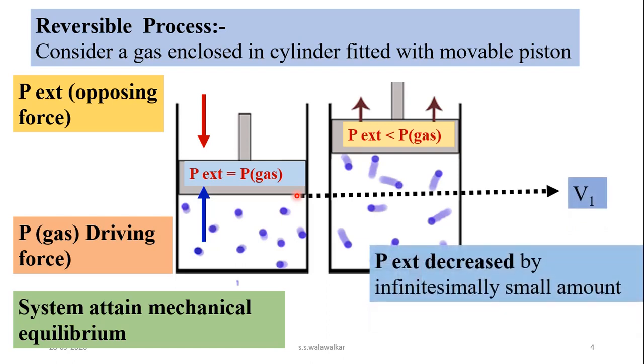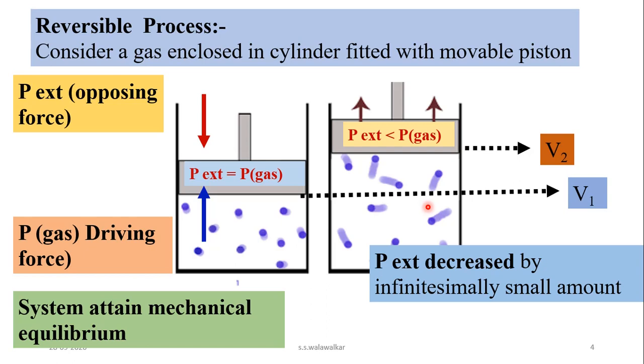Now if the external pressure, that is the opposing force, is decreased by an infinitesimally small amount, that means a slight increase in the driving force or slight decrease in the opposing force, then the volume will change from V1 to V2, and a very small expansion or displacement of the gas takes place.